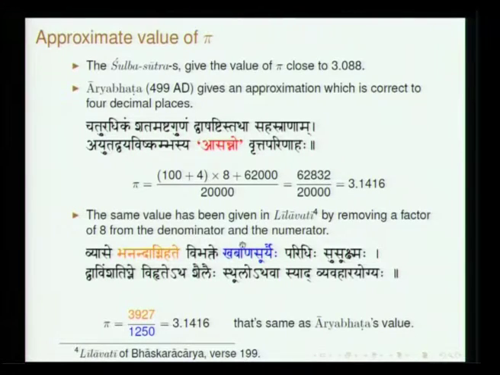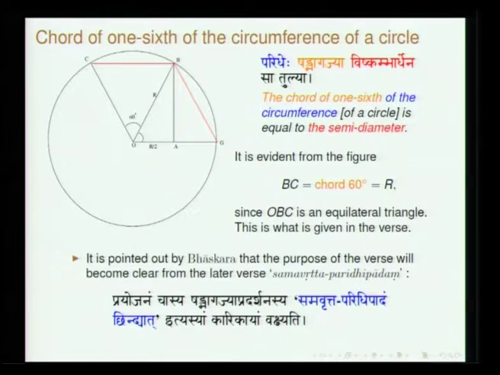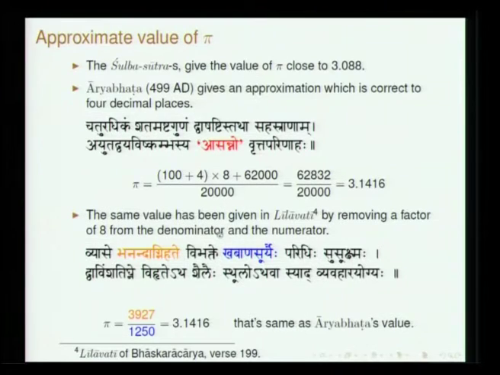But before going to the procedure which has been delineated by Aryabhata for finding the sine table, we will discuss this very important verse which has been quoted in various forums in various ways, and it has also been misinterpreted in various places.